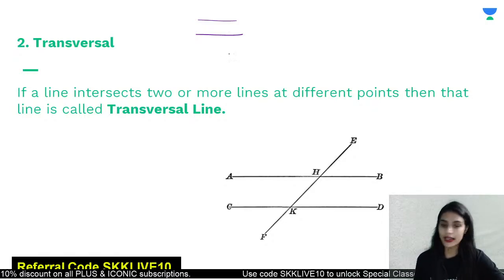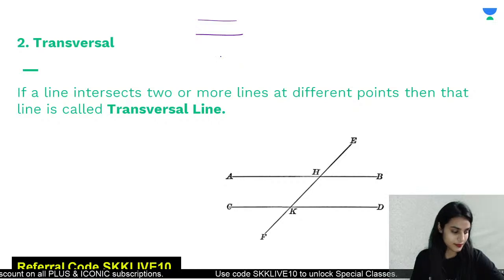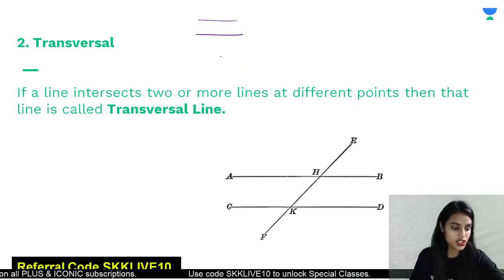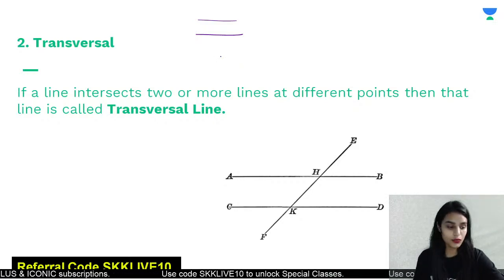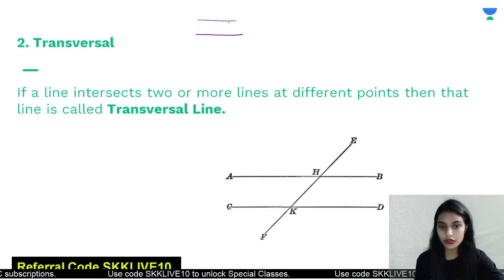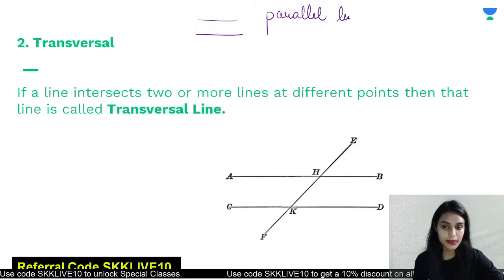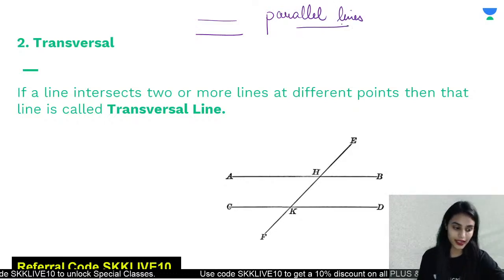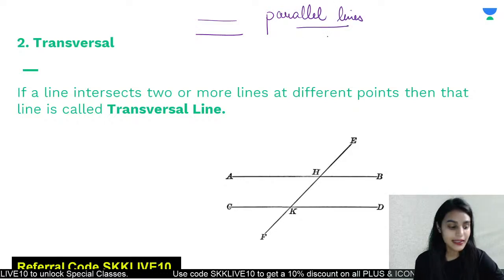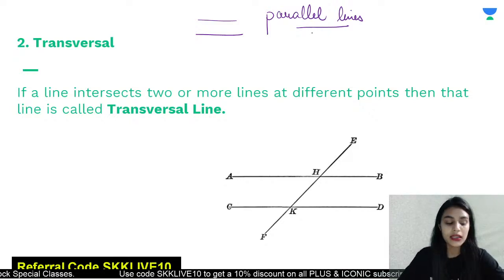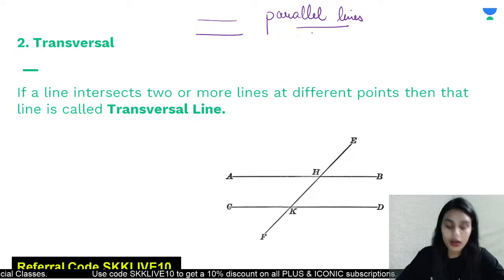No, that would not be transversal. Harsh, Devesh, Nanu, Riya, what would be the answer? If the two lines do not cross each other, what would you call them? Yes, that would be parallel lines. They would be parallel lines, okay? Parallel lines do not cross each other. Intersecting lines cross each other.